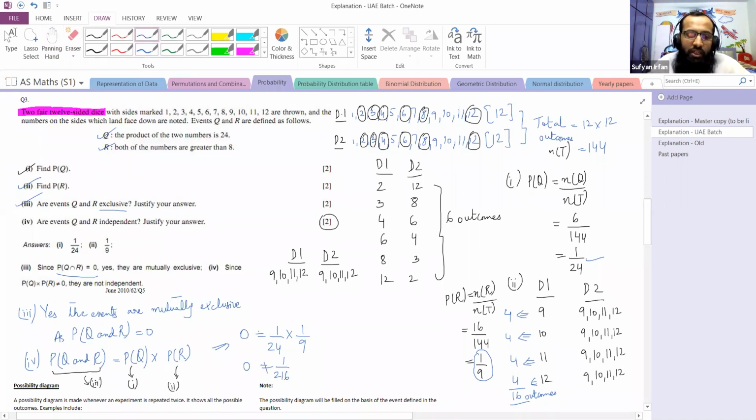So we'll write 0 is not equal to this. First we did our working and then we concluded as to whether they are equal or not. Now I'll say the justification has already been given because we have done our working. This is the justification: the probability of Q and R is not equal to the probability of Q into the probability of R. Initially, I did not write not equal to.